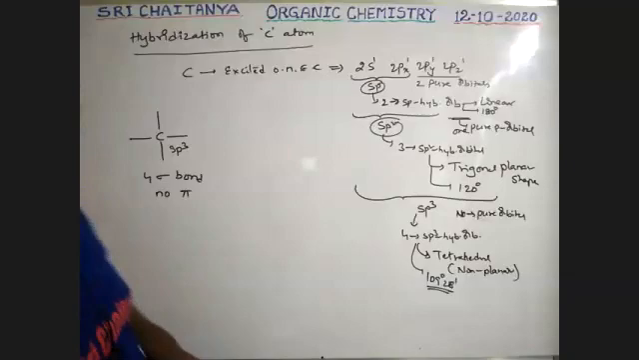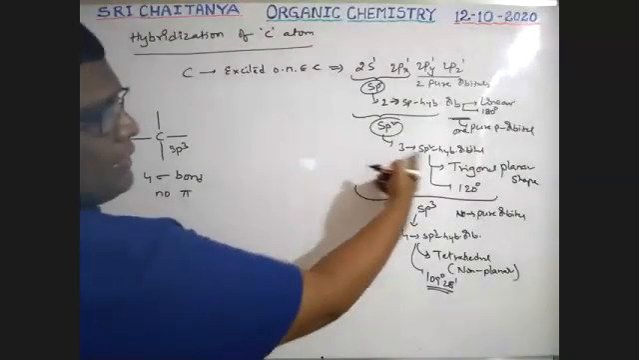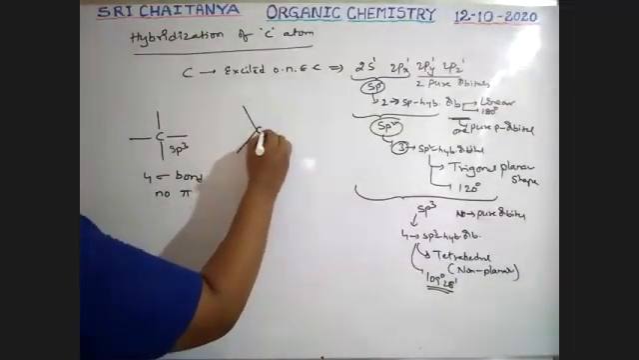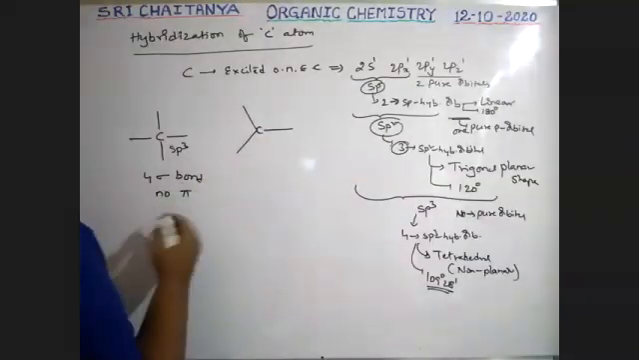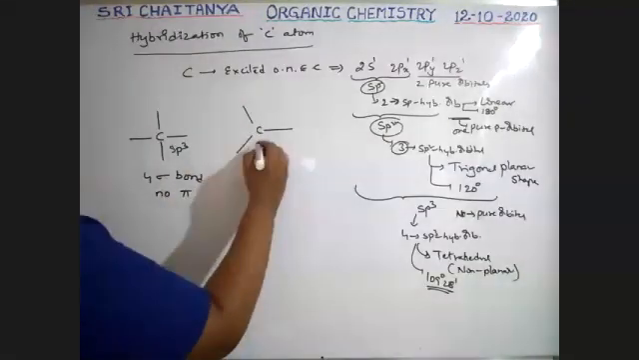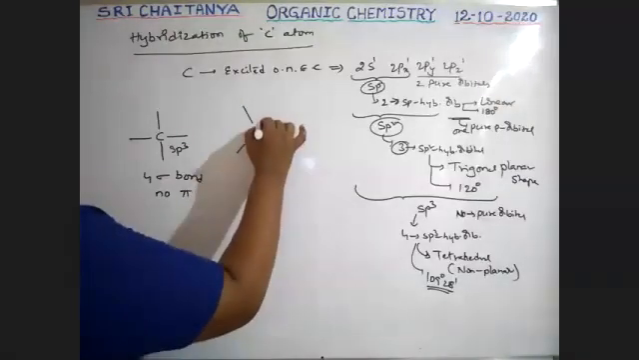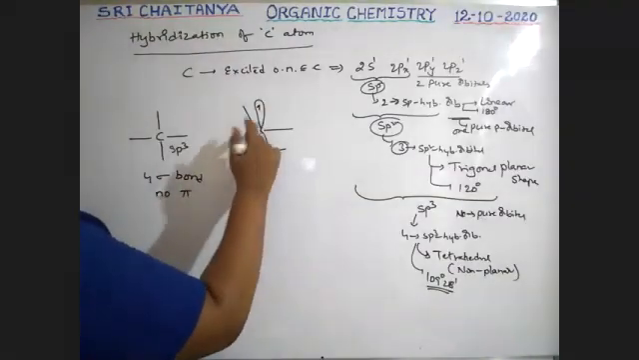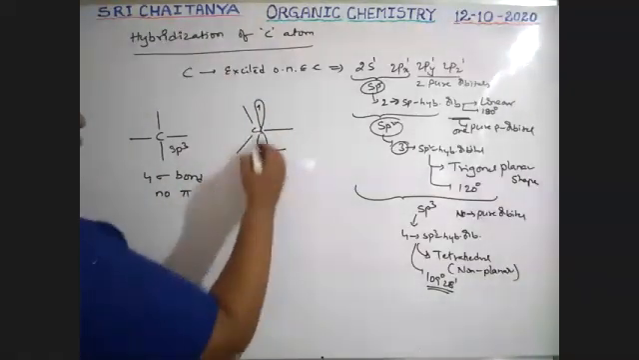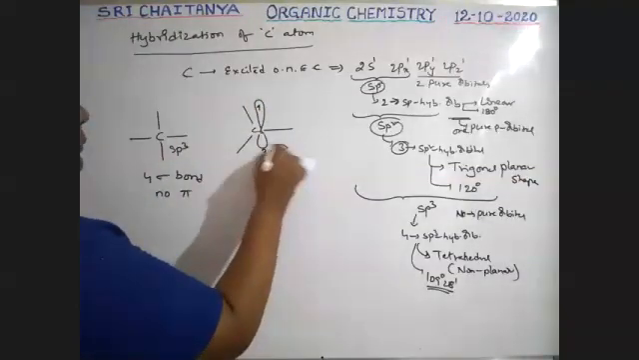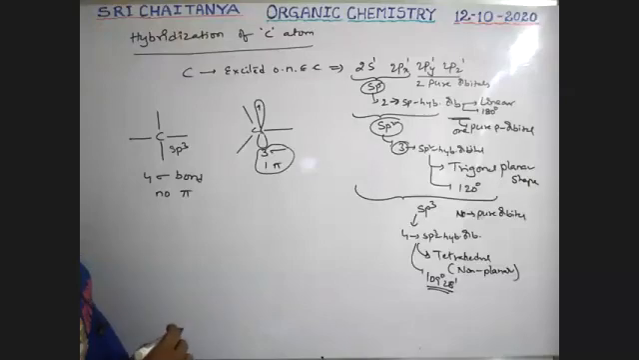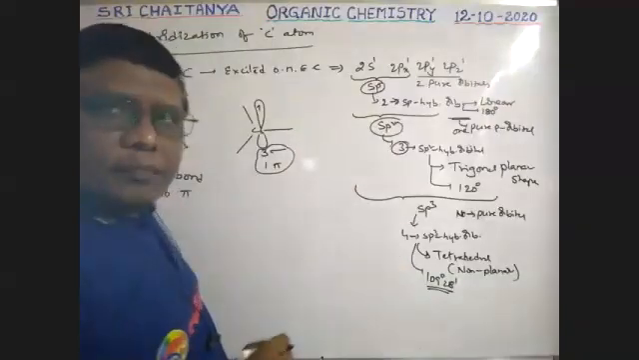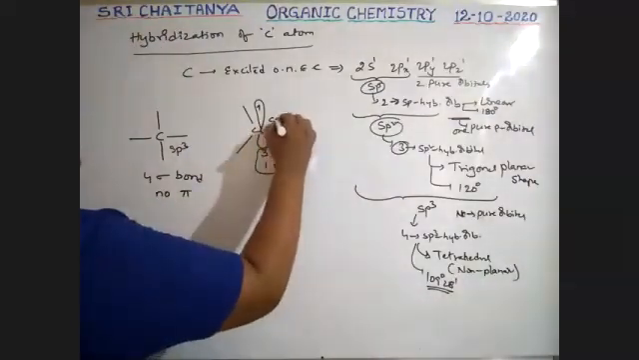Next, if carbon is in sp2 hybridization, it has three sigma bonds. Carbon has one pure p orbital with an unpaired electron, and that one pure p orbital gives one pi bond. So carbon in sp2 hybridization gives one pi bond and three sigma bonds.